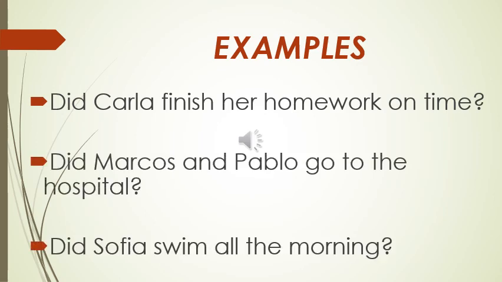now we have the same examples for the affirmative and for the negative. Now we're going to use them in the question form. Did Carla finish her homework on time? Did Marcos and Pablo go to the hospital? And finally, did Sofia swim all the morning? As you see, we maintain the structure. Did, person, verb. Did, person, verb. In this case, maybe we have Marcos and Pablo. Okay, but this is how it works.